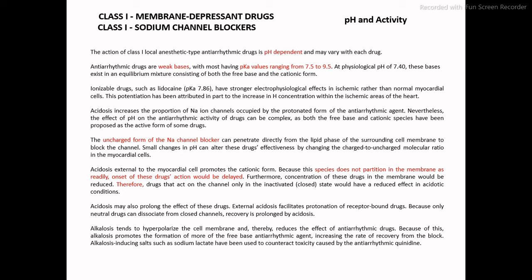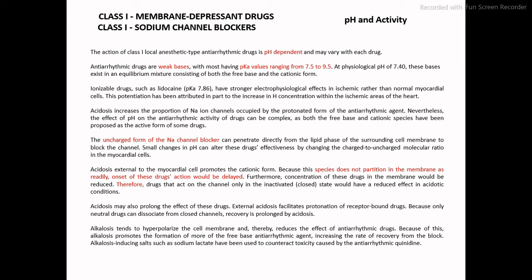Because cationic and anionic forms of any salts cannot penetrate through the membrane, the partitioning in the membrane can be delayed. Because of delayed partitioning, the onset of the drugs is also delayed. Furthermore, the concentration of the drugs in the membrane would be reduced because of the delayed action.